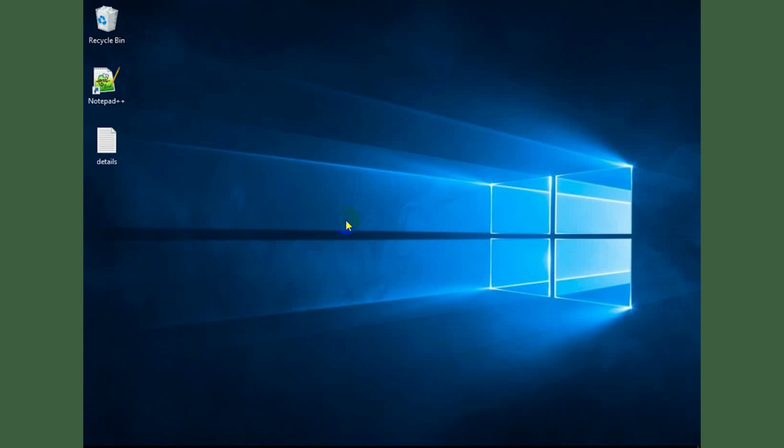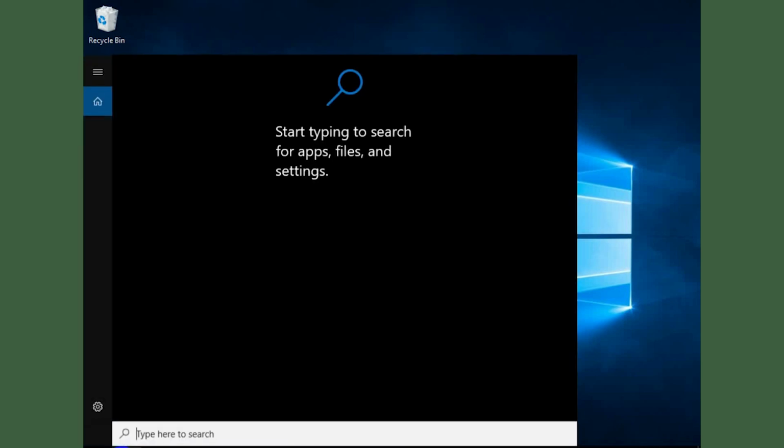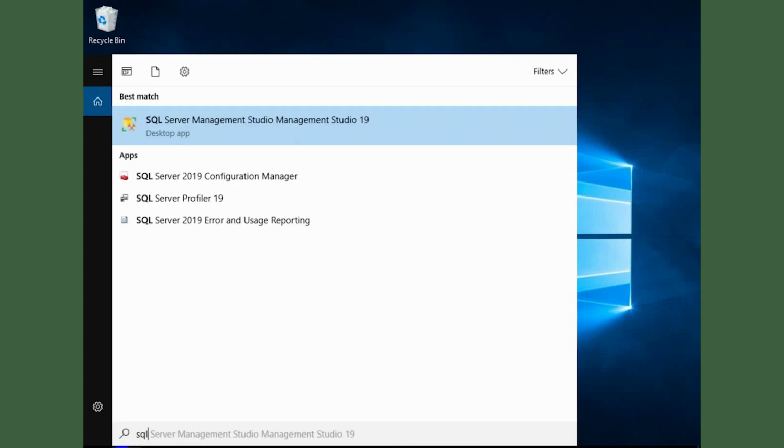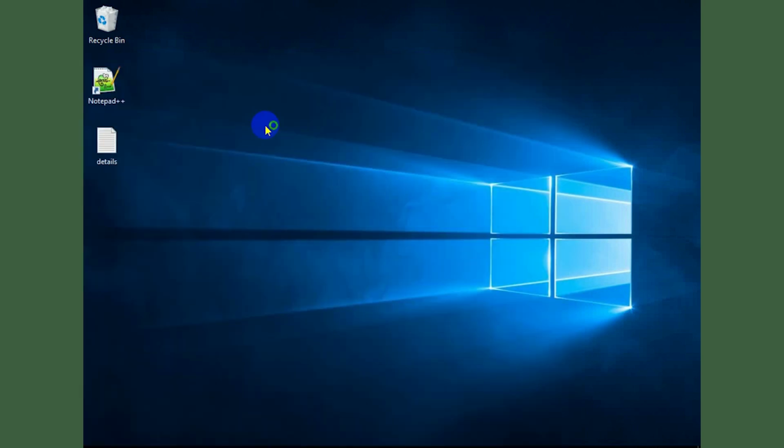The next step is to create the database users. In order to do that, in my case I have installed SQL Server 2019. So I click on the Management Studio to open the console.